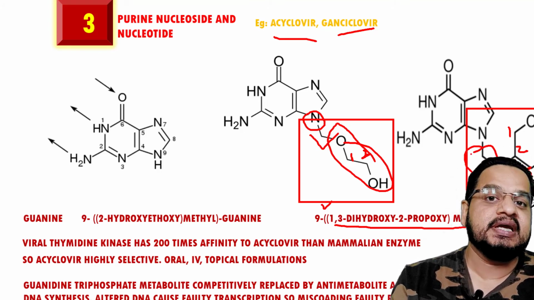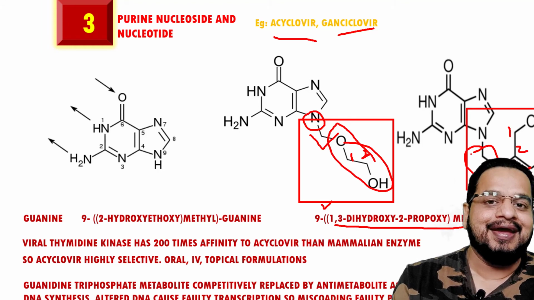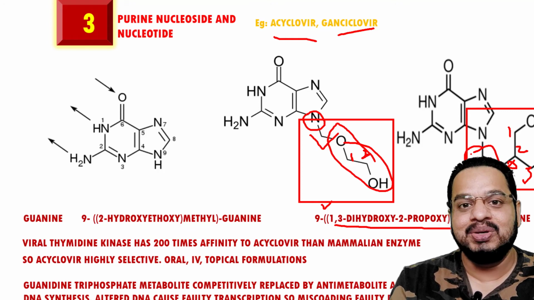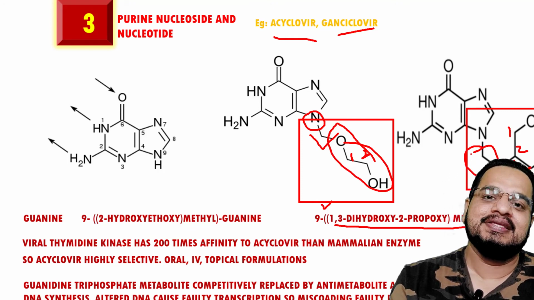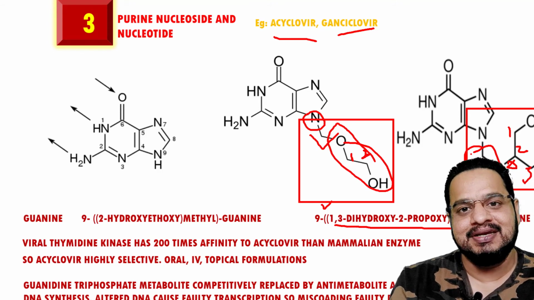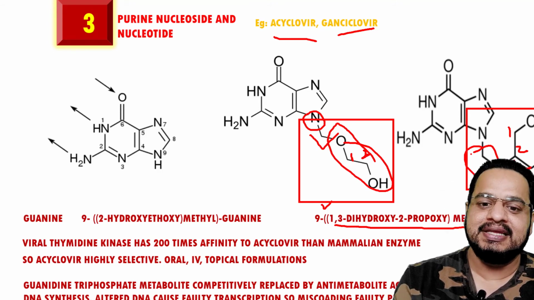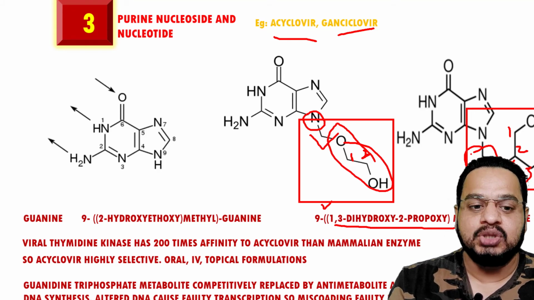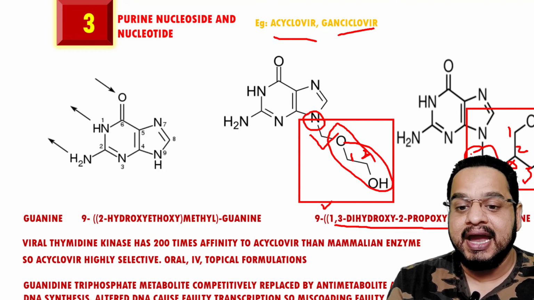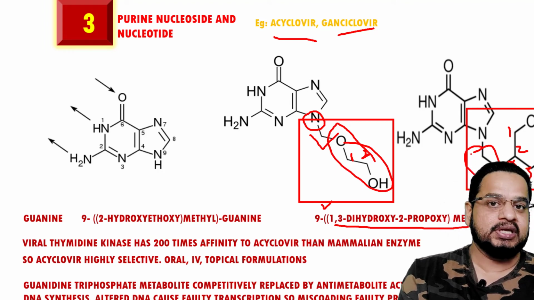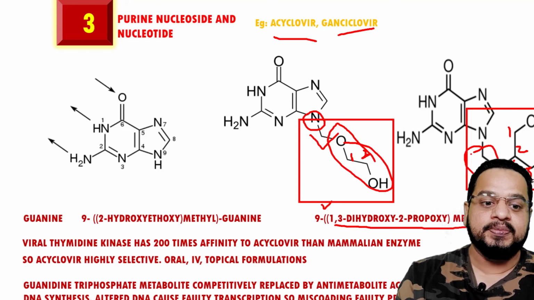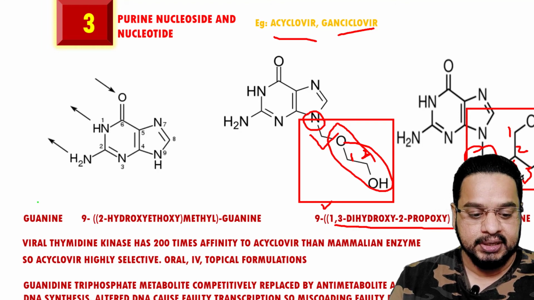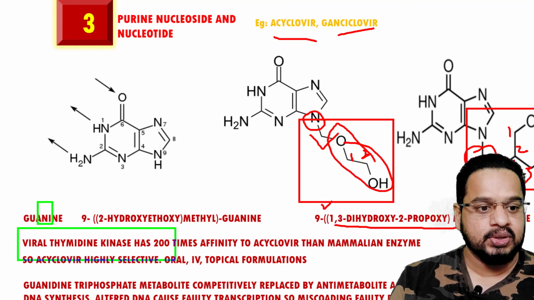Got that? So the basic guanine ring is in the metabolite, and in this anti-metabolite the same guanine ring is present. Only thing is, instead of the cyclic sugar, acyclic sugars are present. And what these acyclics are: either it is 2-hydroxyethoxymethyl or 1,3-dihydroxy-2-propoxymethyl. So that is the side chain we have to remember. The important thing is what I have mentioned here, and that you also need to remember very well.